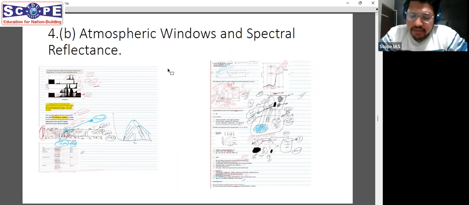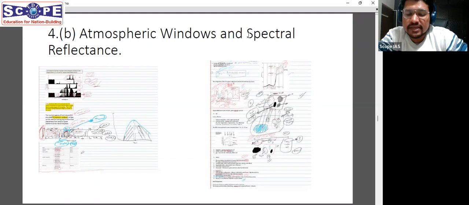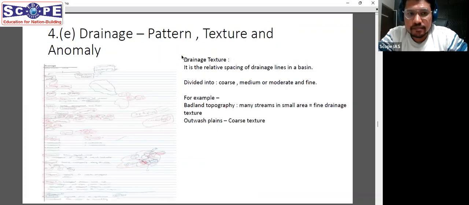And why am I stressing on this? Because this spectral reflectance curve is a repeated question. It is asked almost every alternate year in remote sensing, especially in the recent years. So that is how the previous year questions help you, because once you solve them, you can be assured that 70% of the questions will be those which you have already seen or solved.